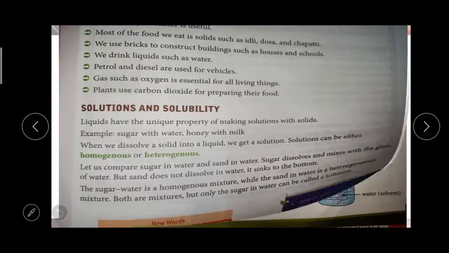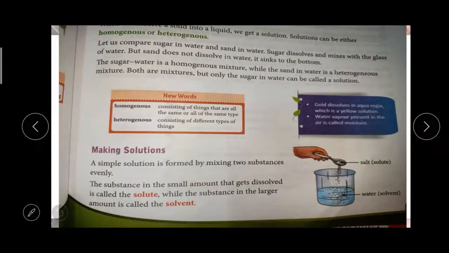Okay, the next one, making a solution. How can we make a solution? A simple solution is formed by mixing two substances. If you take a spoon of salt and a cup of water, that salt we call the solute. The substance in a small amount that gets dissolved is called the solute. Then the substance in larger amount is called the solvent. That water is called the solvent.